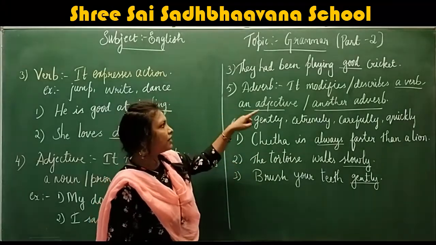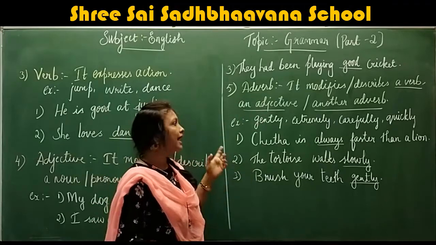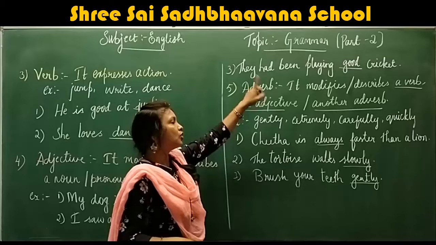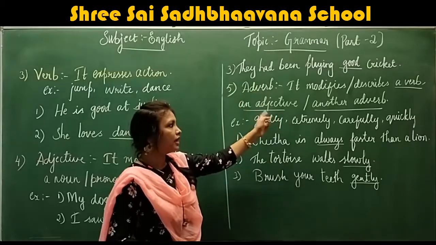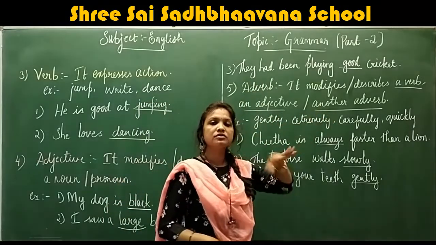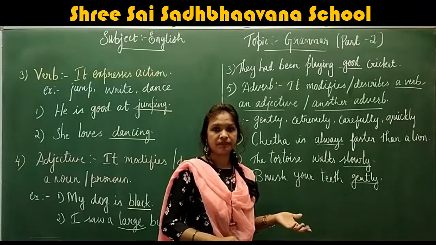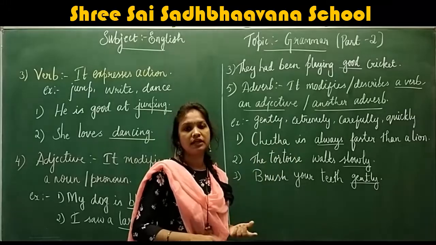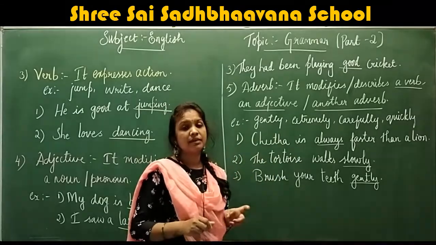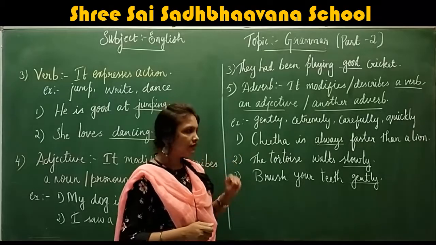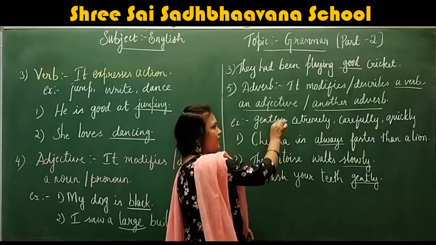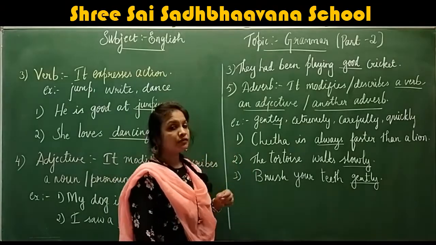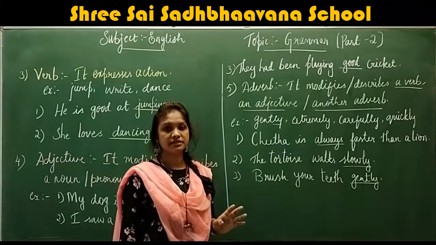Okay. Next, an adverb modifies or describes a verb and an adjective. An adjective itself is a describing word. Here, the adverb also describes an adjective and also another adverb. Examples: gently, extremely, carefully, quickly. So these are a few examples for adverb. And adverbs always end with ly. Sometimes other words act as an adverb based on the sentence.